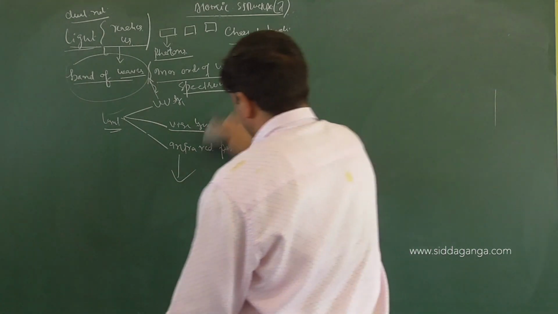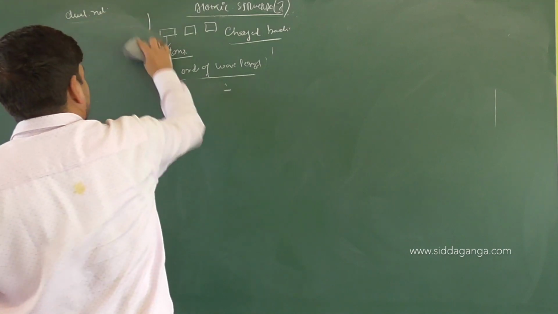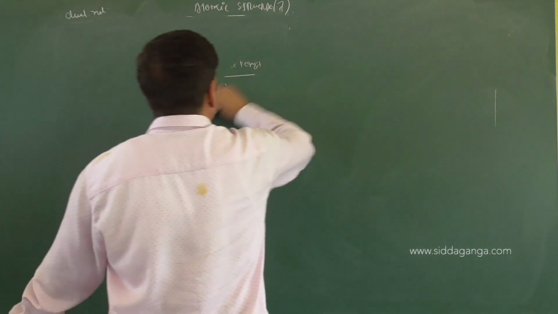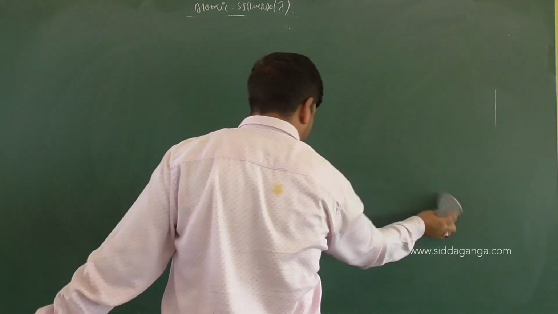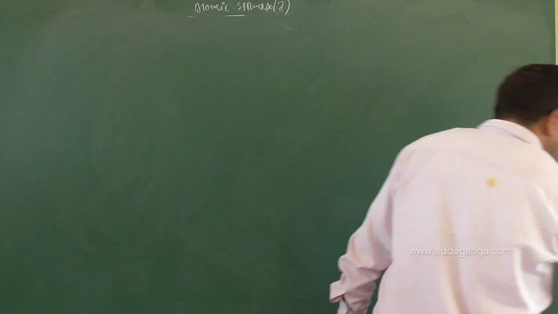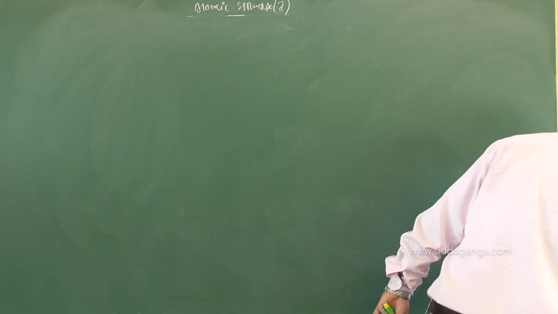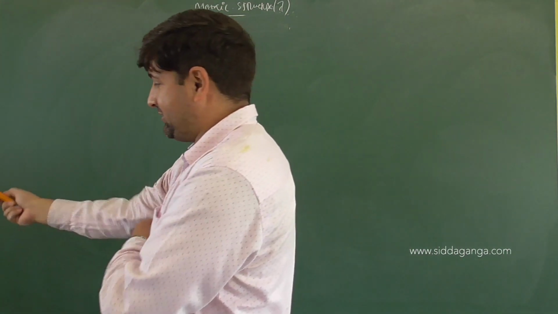So tell me, in the visible zone we have VIBGYOR, and there, red has the maximum or minimum wavelength? Red has maximum wavelength and violet has minimum.